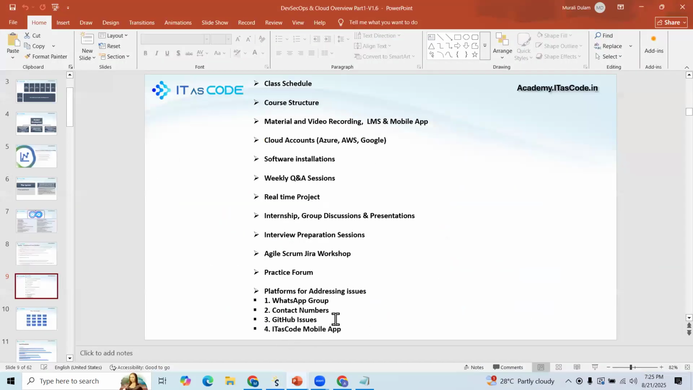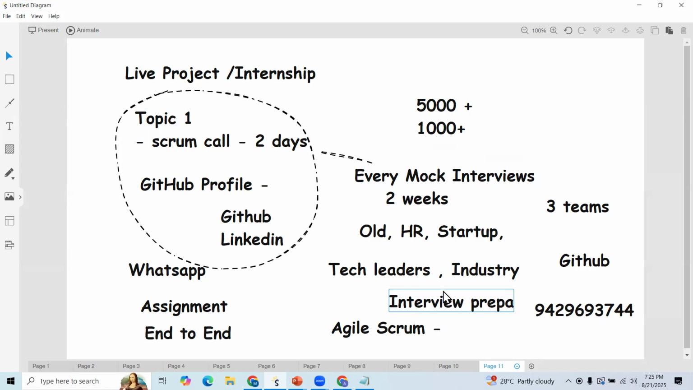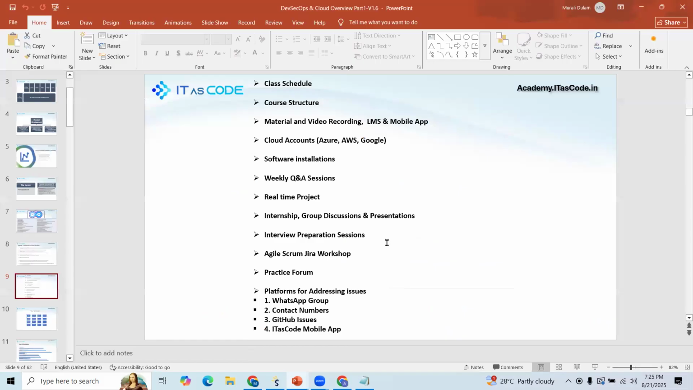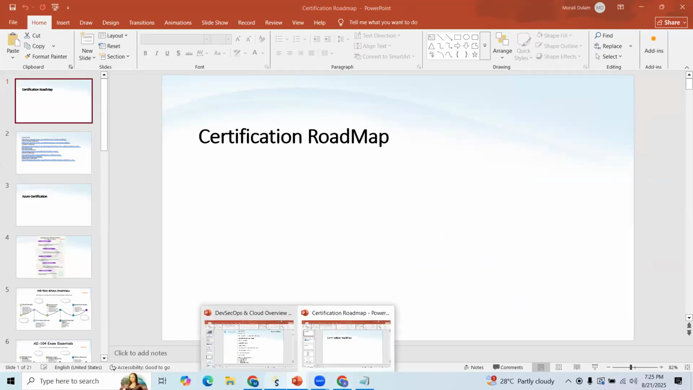Currently we are migrating to a new platform, which is why we stopped our mobile app. In future we are going to release a new mobile app. So this is the course delivery process, how we are going to deliver the course. Now let us see what topics we are going to cover.